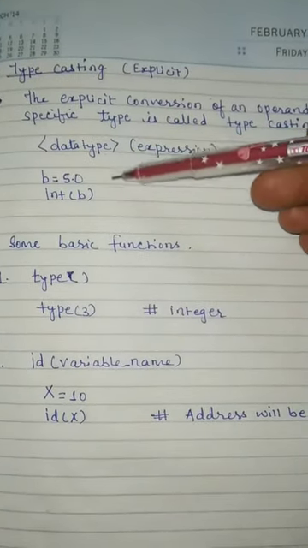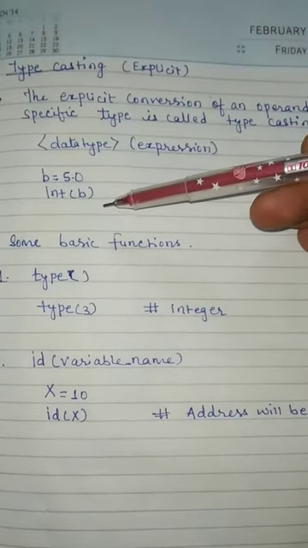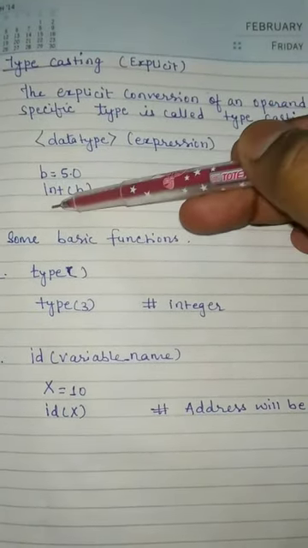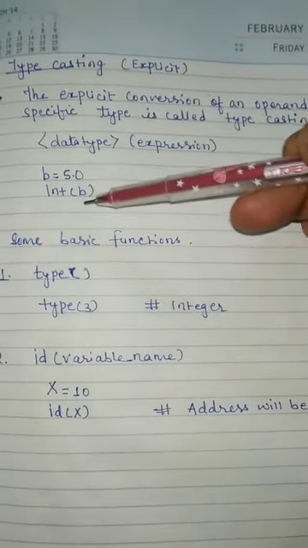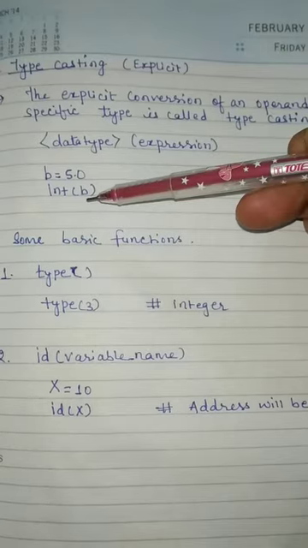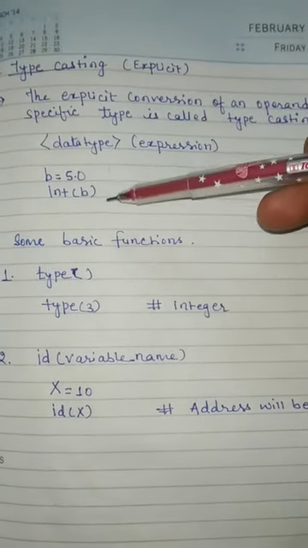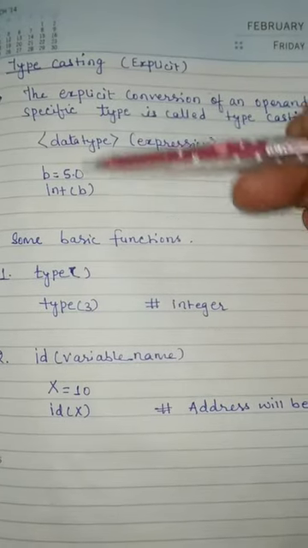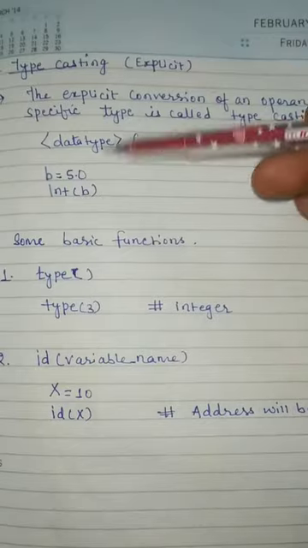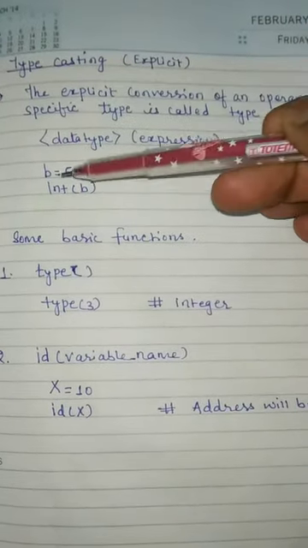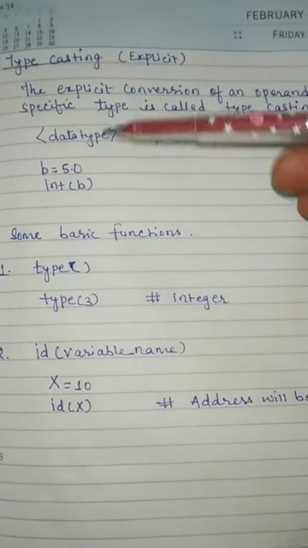If I want to change the float type into integer type, I just have to write int, thereafter under parenthesis I write the variable. This is one of the good features of the Python language. If you want to change one type into another type, you can do it with the help of this syntax.